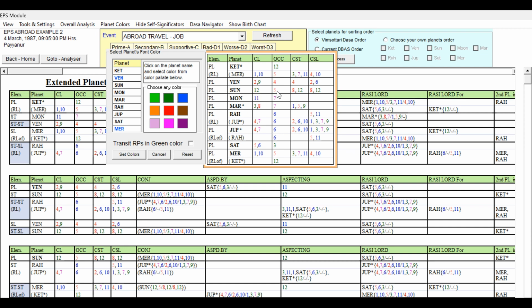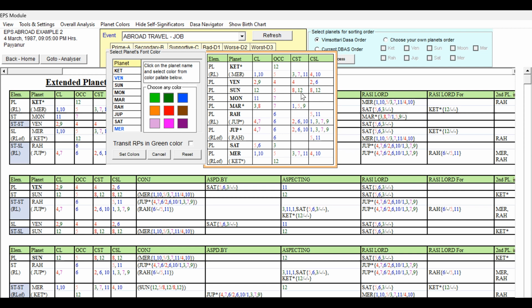12th lord occupying 5th house, 8 and 12 star lord, and 8 and 12 cuspal sublord. You see, 12th lord itself is good. And occupying 5th house, it is not bad. For the abroad travel, it is a supportive house only. Because it is supportive to the Lagna, it is supportive to the 9th house, 7th house, it is good. Third house also supportive. And 8 and 12, 8 is obstacle, but 12 sublord.